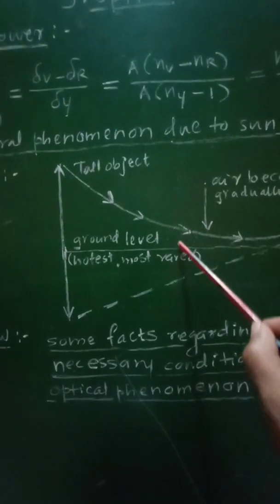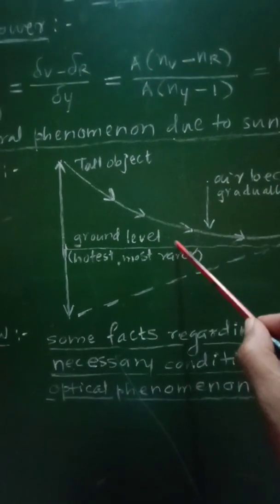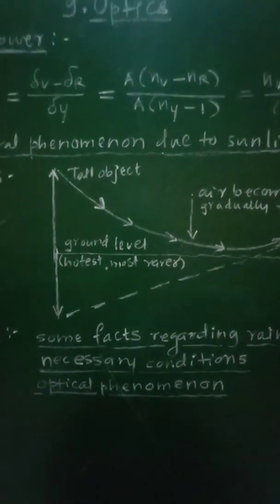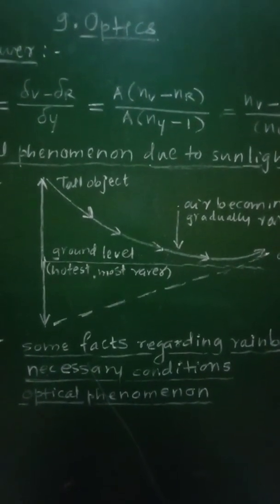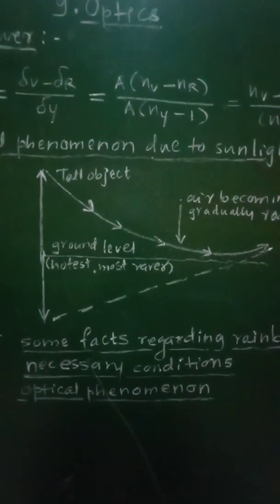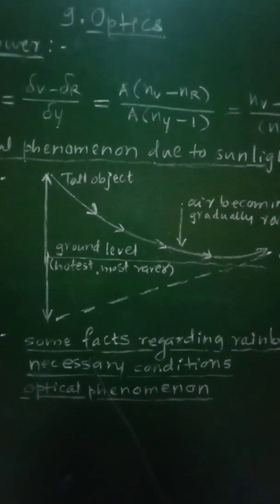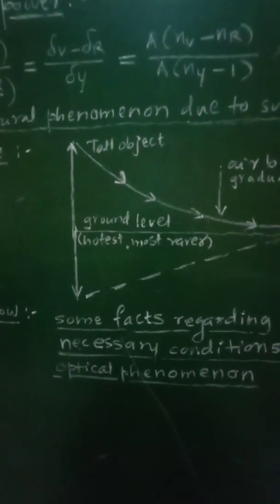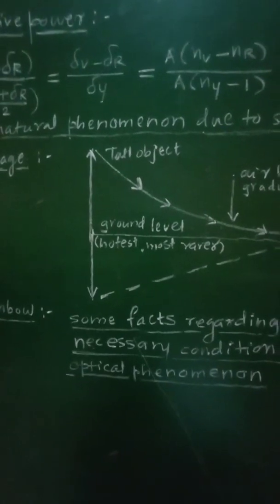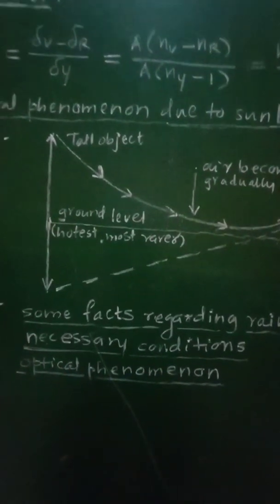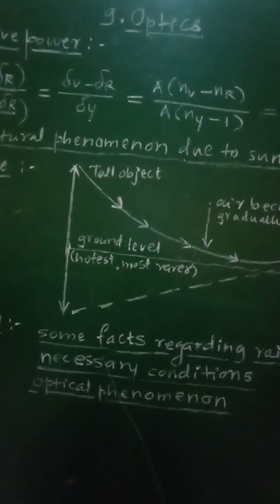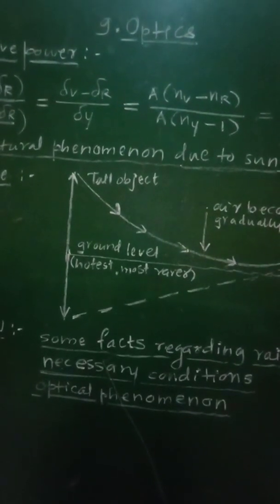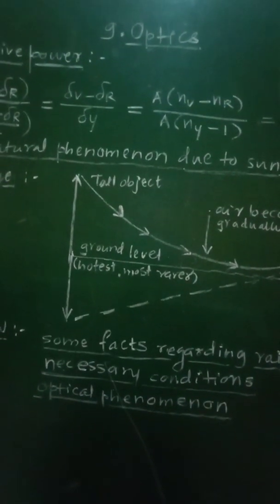That means if you consider this height, and if we come down towards the ground level, there will be a decrease in the refractive index of the layers of the air, and hence due to this gradual change in the refractive index, the ray of light which is coming from the tall object like a building or any tree will become more and more horizontal after some time, as it is almost touching the road surface.